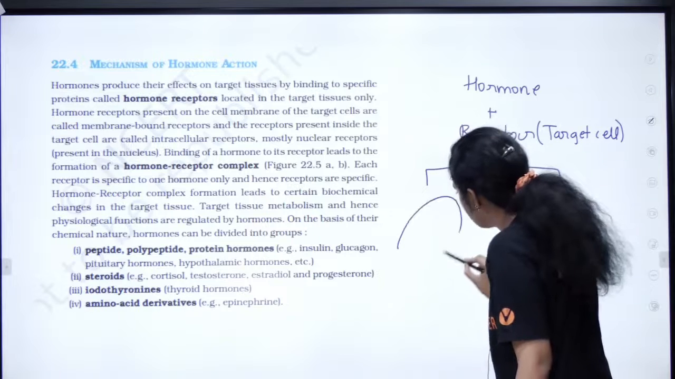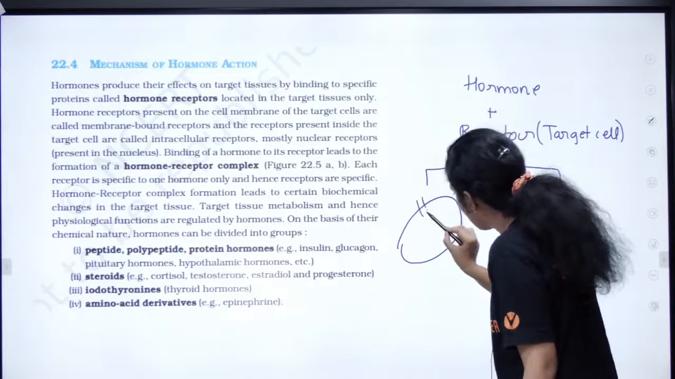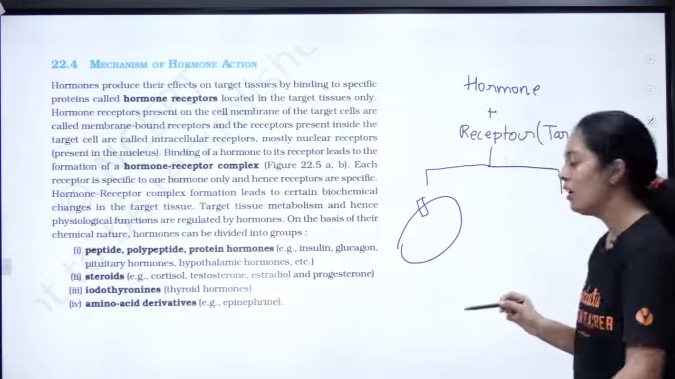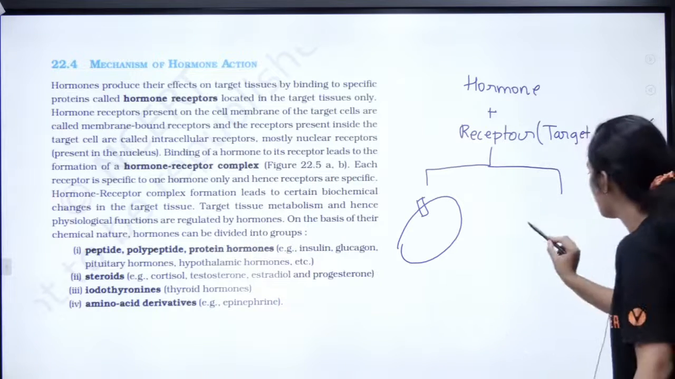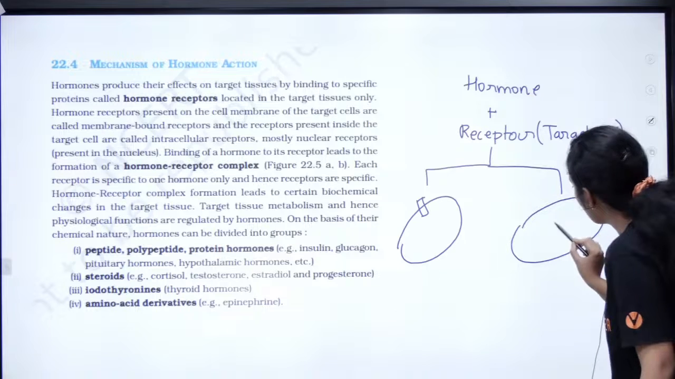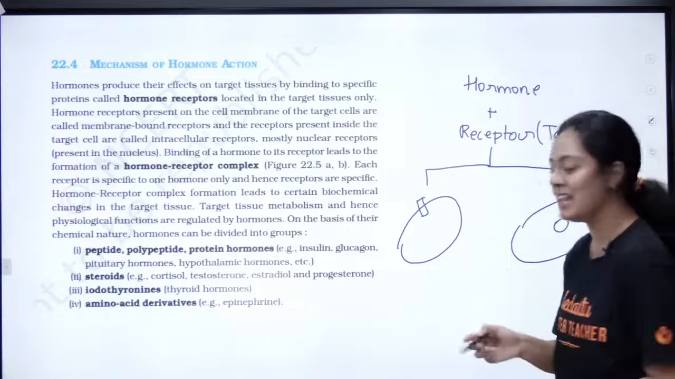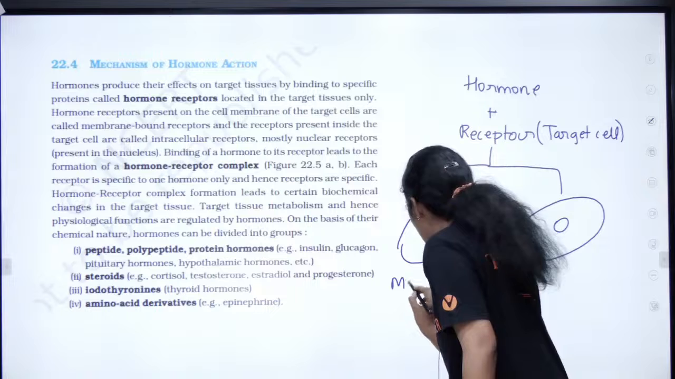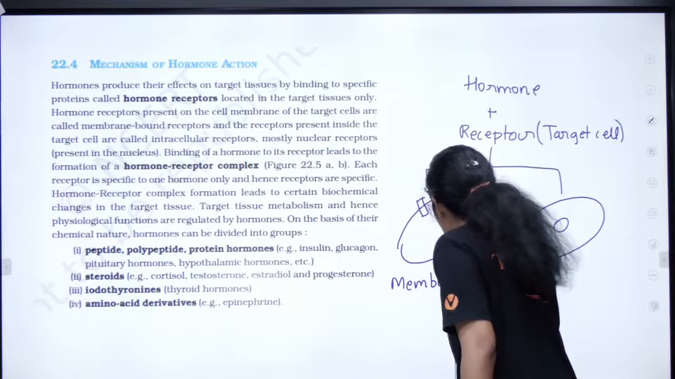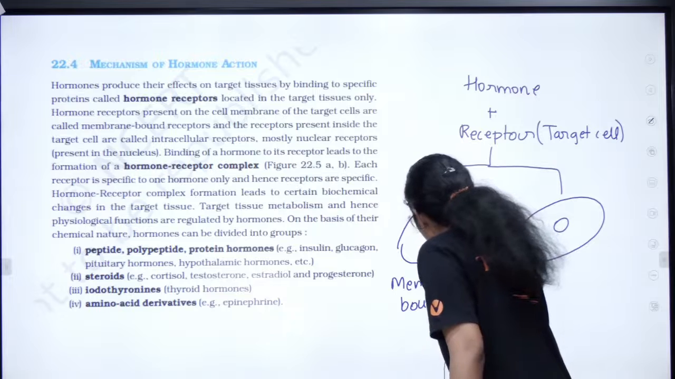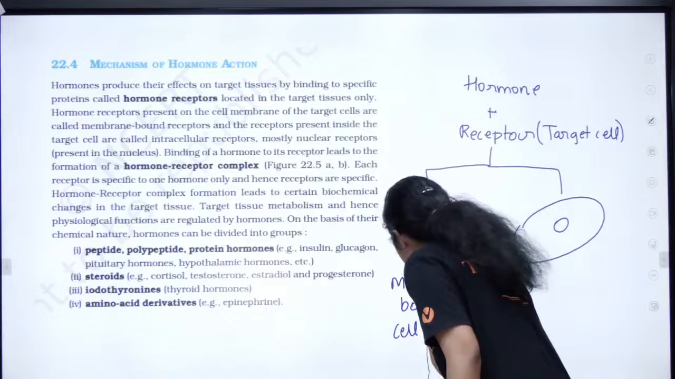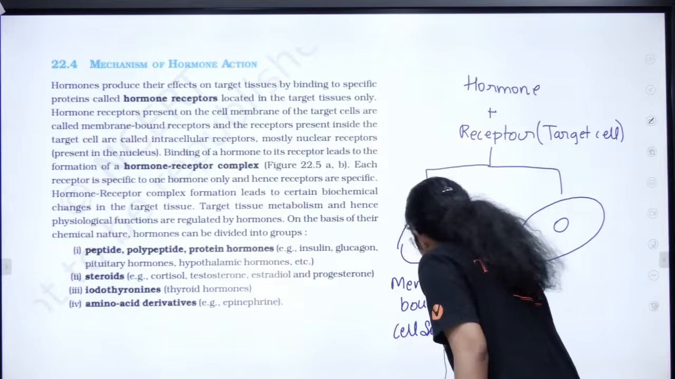So imagine if this is the cell. Okay, the receptor can be present on the cell, or that is called cell surface receptor or membrane bound receptor. Or the receptor can be present inside the cell. Okay, so there are two kinds of receptor. One is membrane bound, okay, or cell surface. We will discuss.